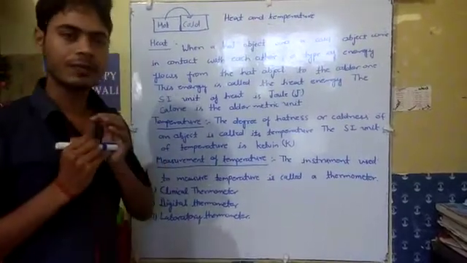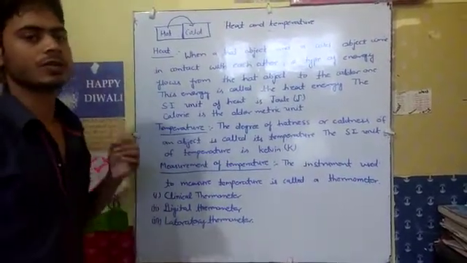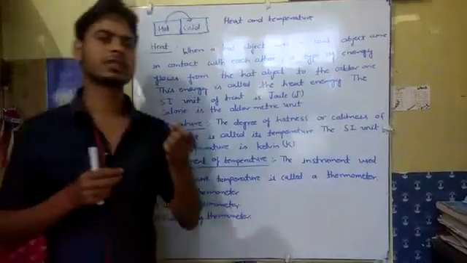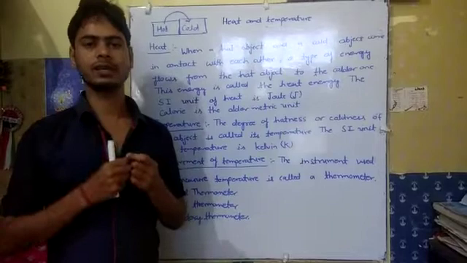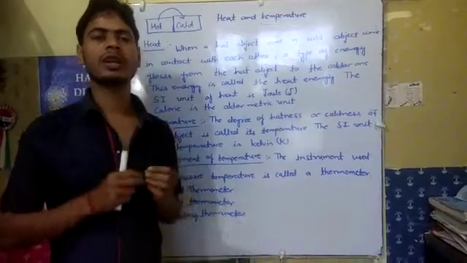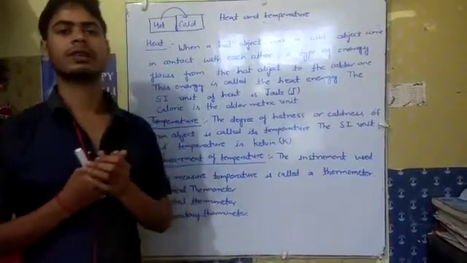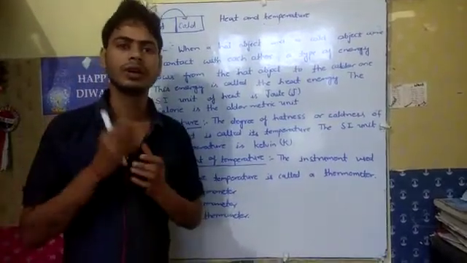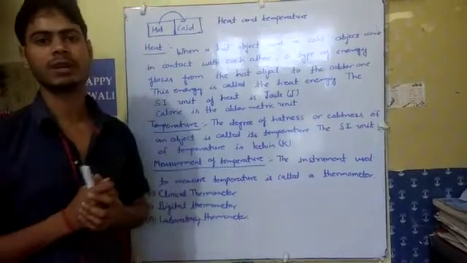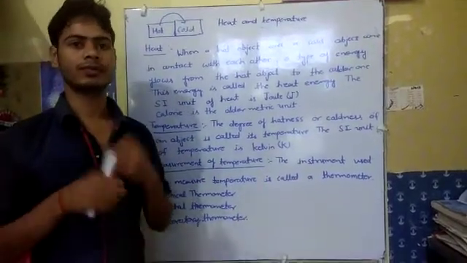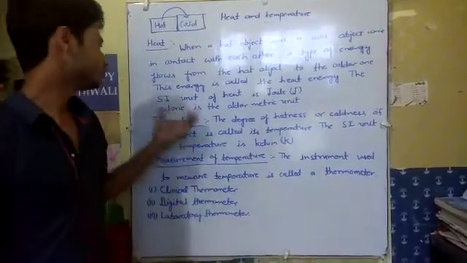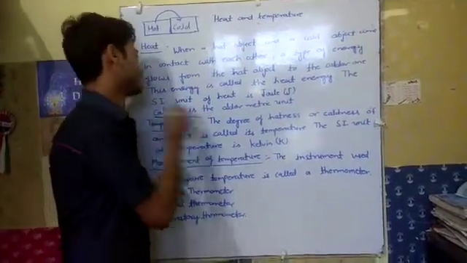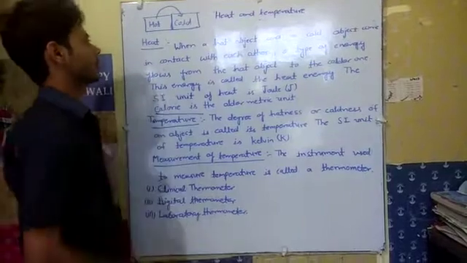So we write here the definition of heat. What is heat? When two objects, one hot and the second cold, come in contact, then energy is transferred from the hot to the cold. This energy is known as heat, and the SI unit of heat is joule. And if we talk about the older metric unit, it is the calorie. So this is the definition of heat.